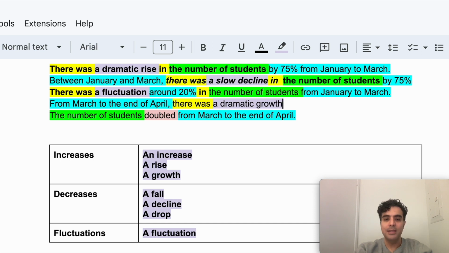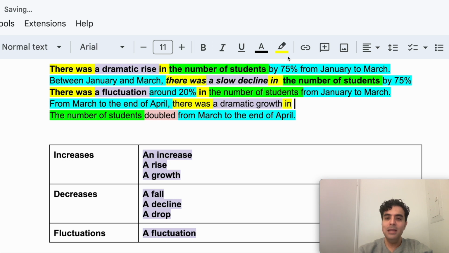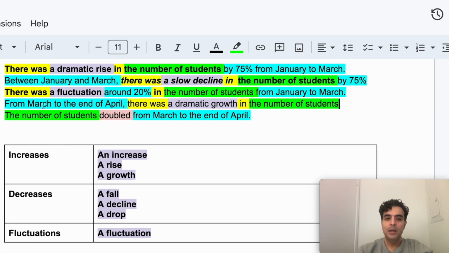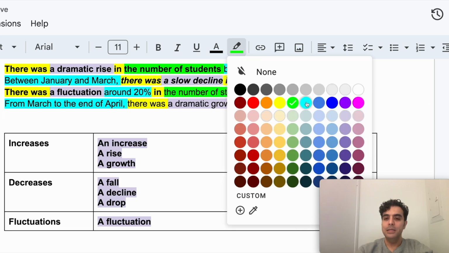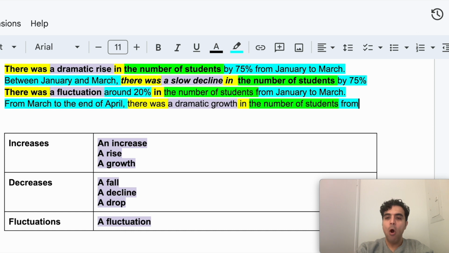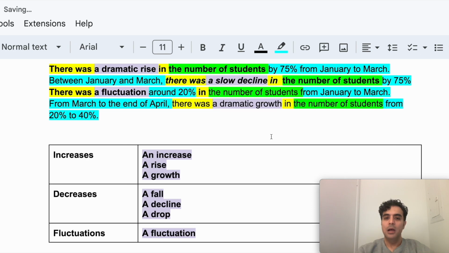So we could say there was a dramatic growth in the number of students, and then if it doubled, maybe you could add the amount in detail by saying from 20% to 40%, which is essentially a doubling.